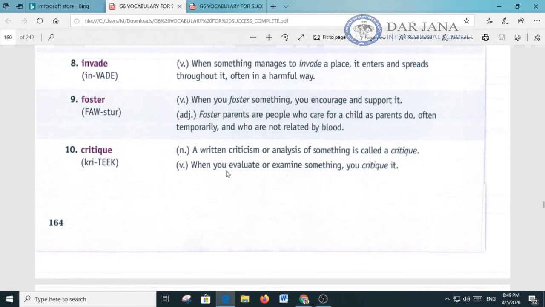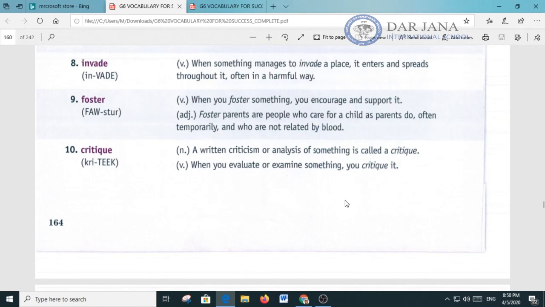As a verb, when you evaluate or examine something, you critique it. Now let's put the word critique in a sentence as a verb. I do not want to critique my mother's cake until I have completed all of it.